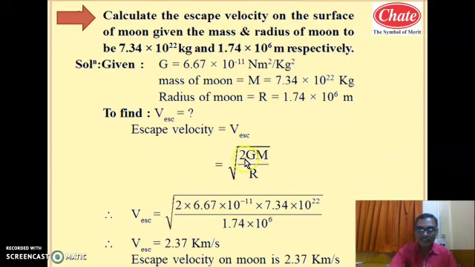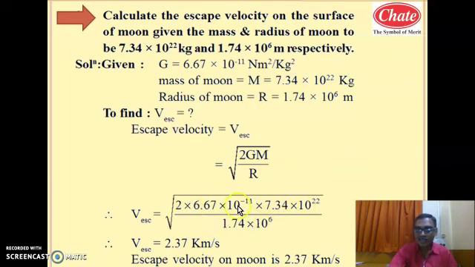So substituting the values in this equation for this problem, v escape equal to square root of 2, G value is 6.67 into 10 raised to minus 11, capital M is 7.34 into 10 raised to 22 upon radius of moon 1.74 into 10 raised to 6.